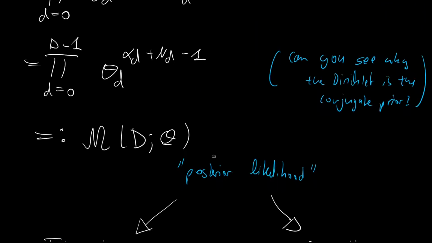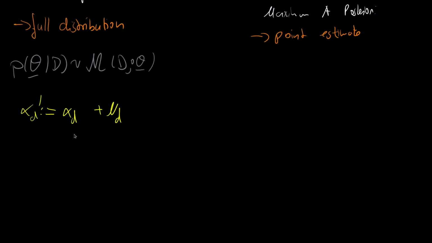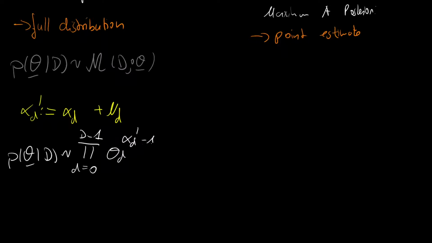And if we go back up, then we see this is nothing else than this here. So this will be our alpha d prime. And then we get that our posterior is proportional to the product from d=0 to capital D minus 1 over theta d raised to the alpha d prime minus 1.